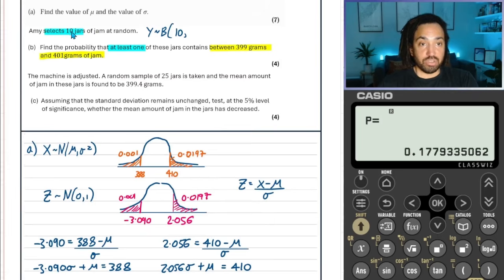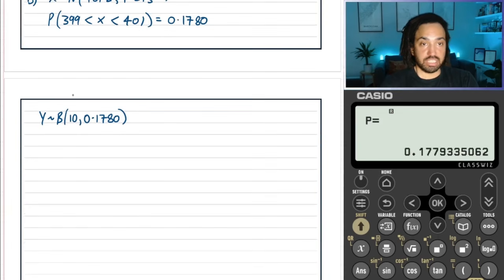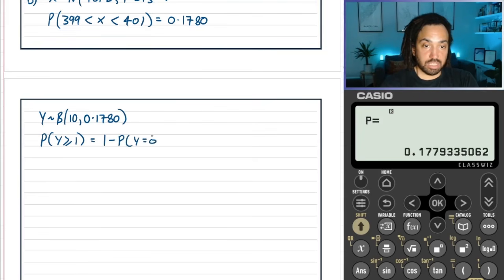We want, out of those 10, to have at least one having success, where success is being in between these two. So at least one is one or more, which is also the same as 1 minus the probability of none happening at all.